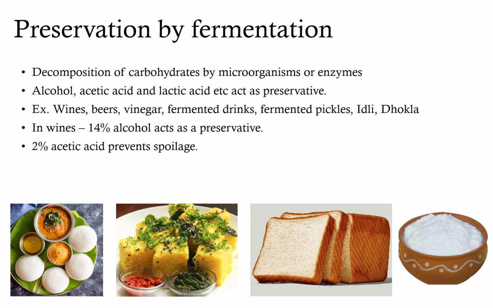Most common examples of fermented products are wine, beer, vinegar, fermented drinks, fermented pickles, and even snack items like idli, dhokla, bread, etc. In wines, usually 14% alcohol will act as a preservative, and in vinegar, 2% acetic acid usually prevents spoilage of many food products.